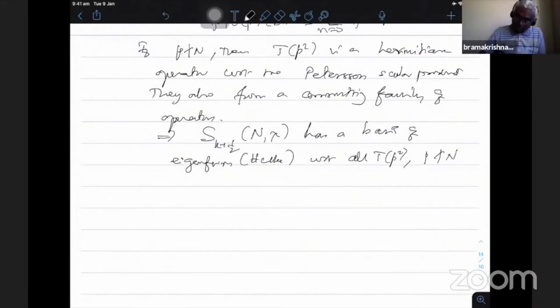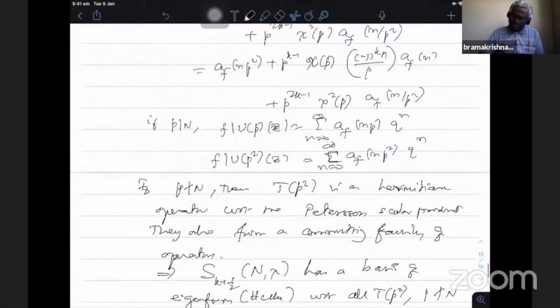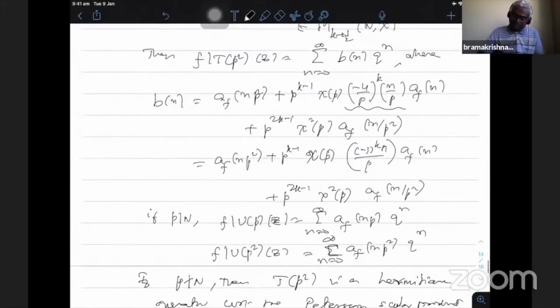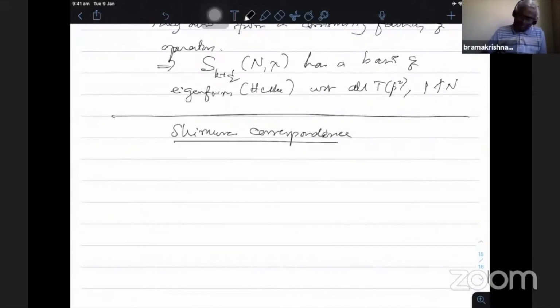If f is a Hecke eigenform, then how to define the correspondence? Just briefly we'll see. Using the Hecke relation and considering a special Dirichlet series, one can get this, but it is tedious, so we'll just briefly indicate how the method goes.